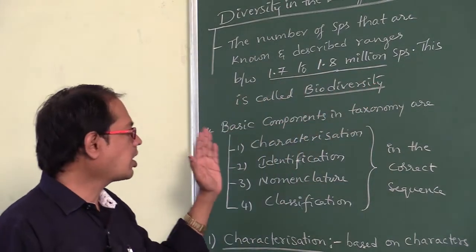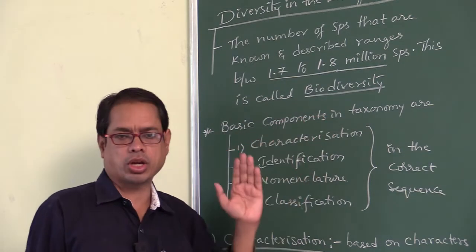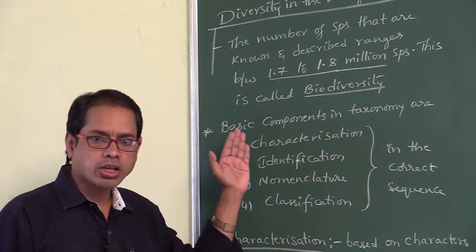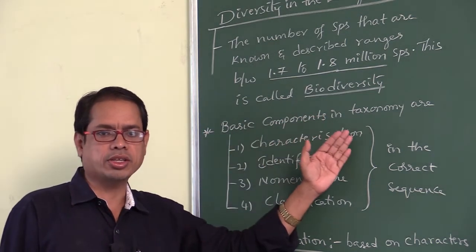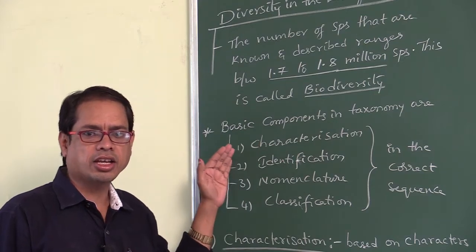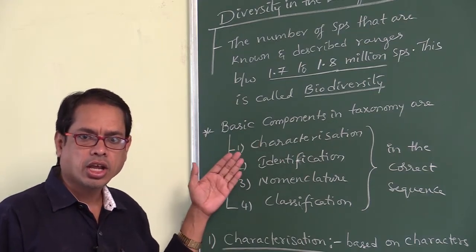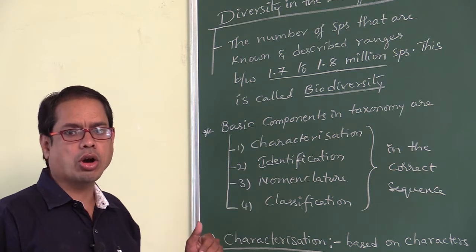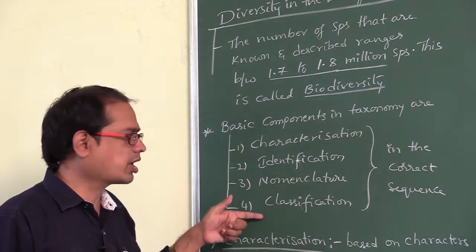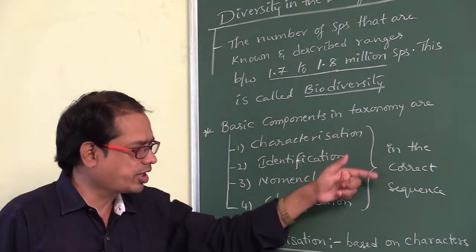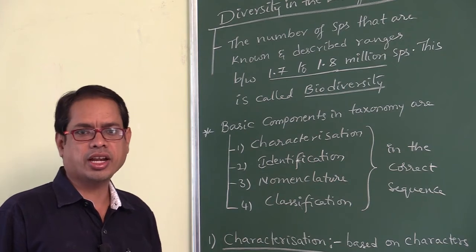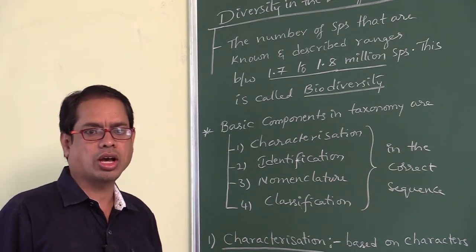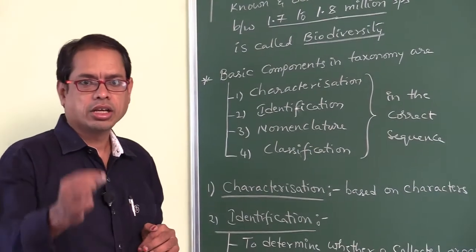Next, what are the basic components in taxonomy? Basic components in taxonomy means characterization, identification, nomenclature and classification. How many components? Four components are there. We have to say them in the correct sequence. In our NCERT, those are not in the correct sequence, right?